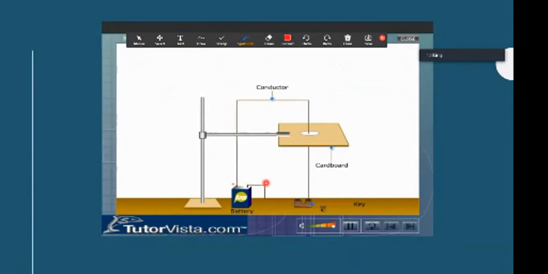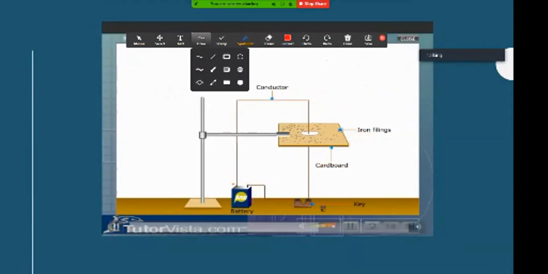Arrange a copper wire, key, battery and a thick sheet of cardboard with a hole at its center as shown here. Sprinkle some iron filings on the cardboard. Now gently tap the cardboard. Do you observe any change in the arrangement of iron filings? The iron filings do not show any change in their arrangement because no current is flowing through the conductor.